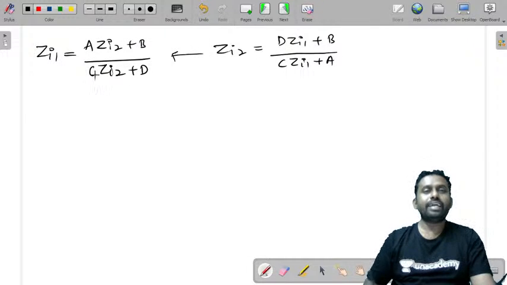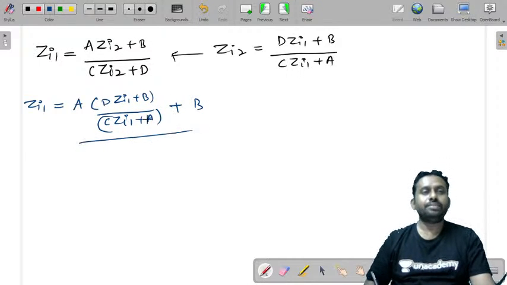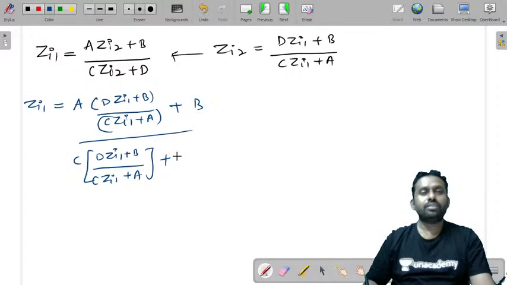Try to substitute Zi2 in this. So you can write Zi1 is equal to A into D Zi1 plus B by C Zi1 plus A plus B by C into D Zi1 plus B by C Zi1 plus A plus D.